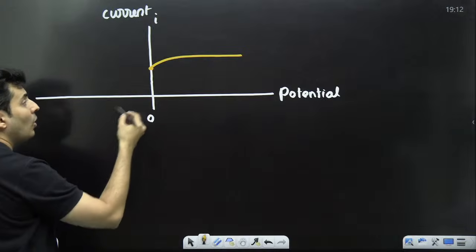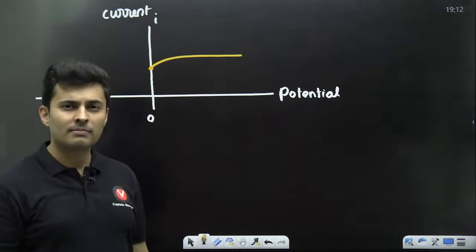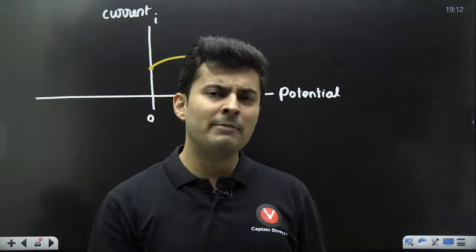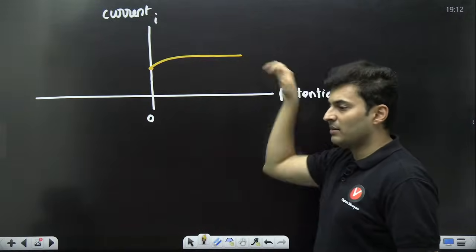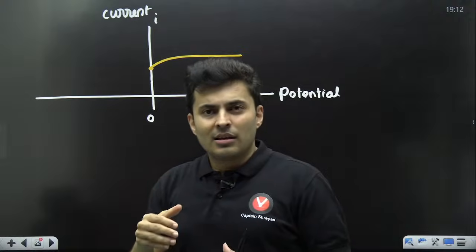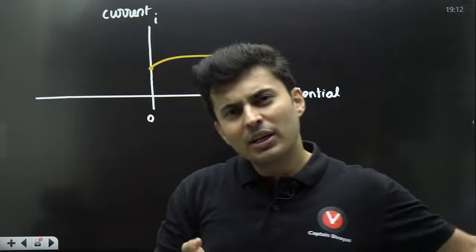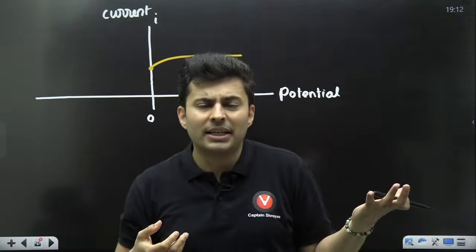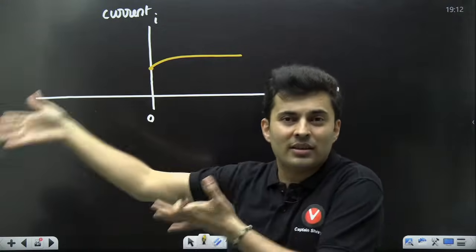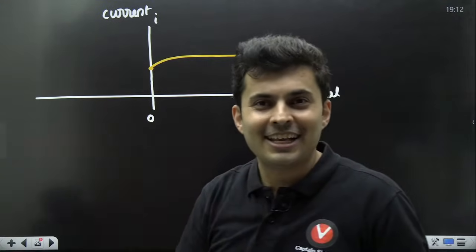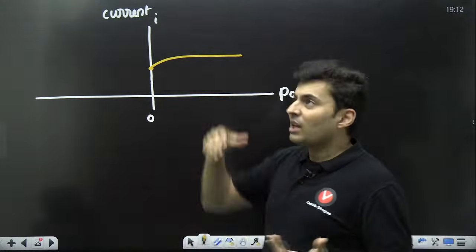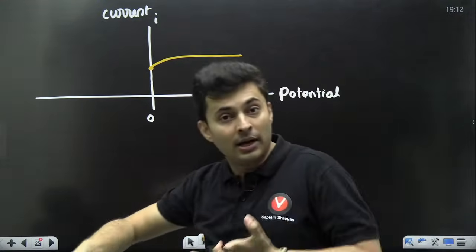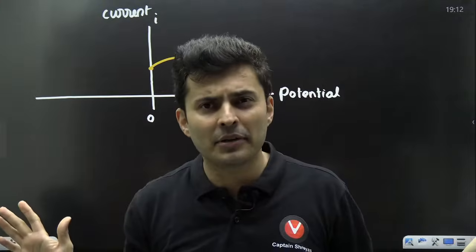Why is it becoming a straight line? Why is it reaching a maximum value? Because after a point, even if you increase the voltage, even if you try to accelerate, there should be electrons to accelerate. It will reach a saturation point. If 100 photons fell, a maximum of 100 electrons can come out.